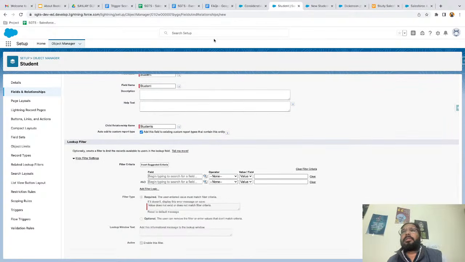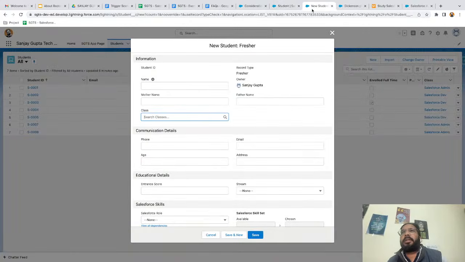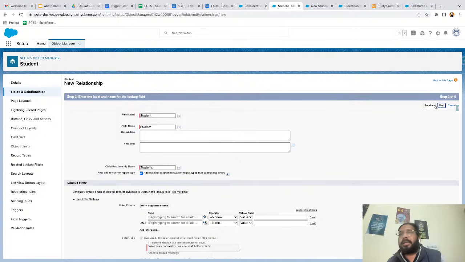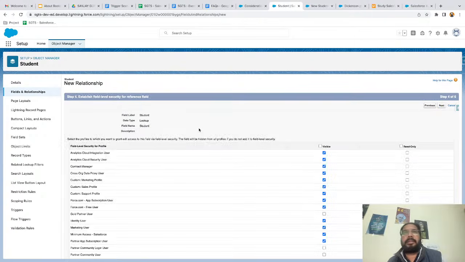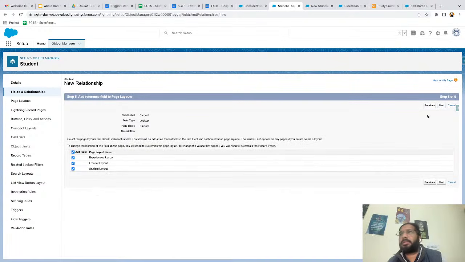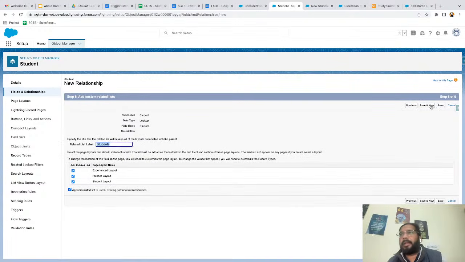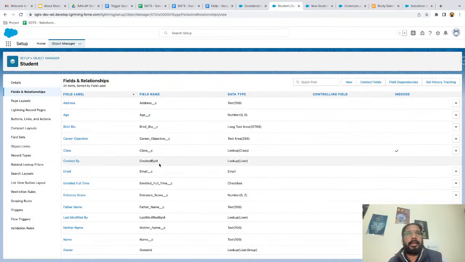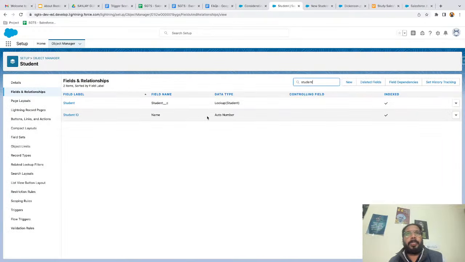Okay, so what I was explaining, we were creating this. We need to continue, and I'm just clicking on next. So we were creating self lookup. Yes, next and save. So this way self lookup is created, and if I search student field, you will see it is looking up to student only.